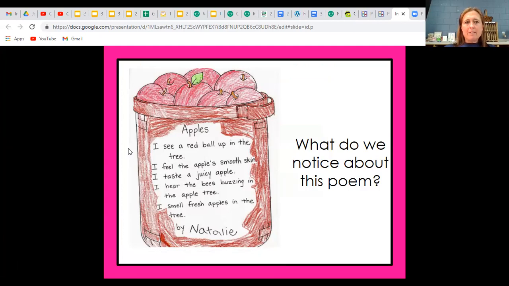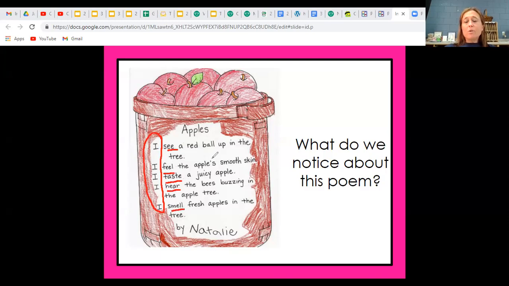So what do we notice about this poem? Well, the first thing I notice is that every sentence starts with the same word. There are a lot of senses words like see, feel, taste, hear, and smell.